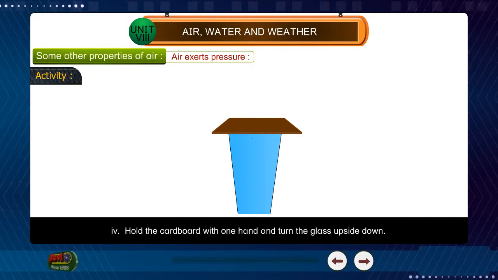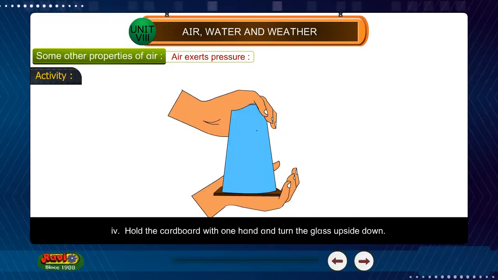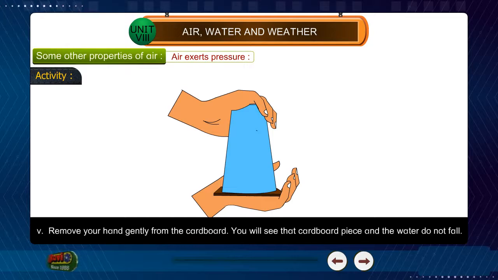4. Hold the cardboard with one hand and turn the glass upside down. 5. Remove your hand gently from the cardboard. You will see that the cardboard piece and water do not fall.